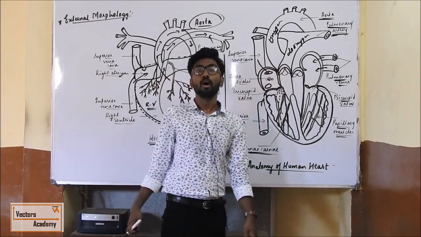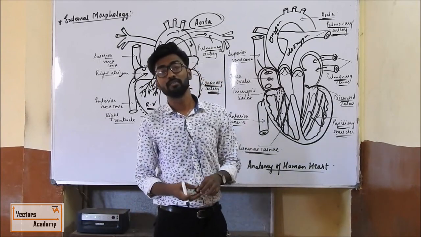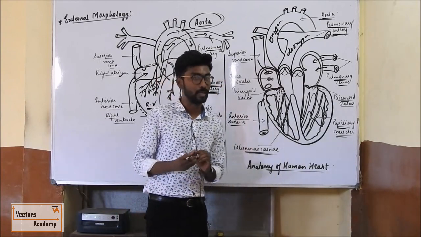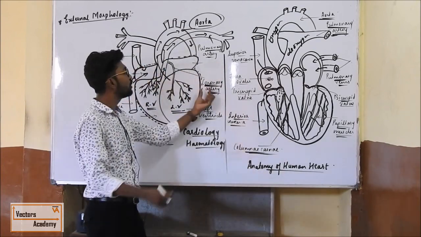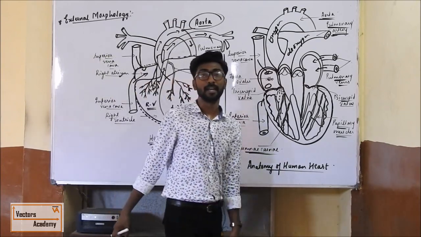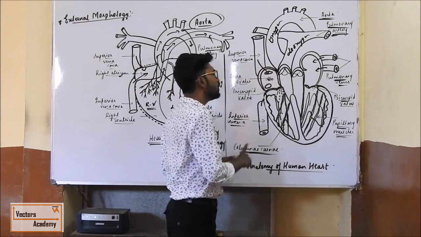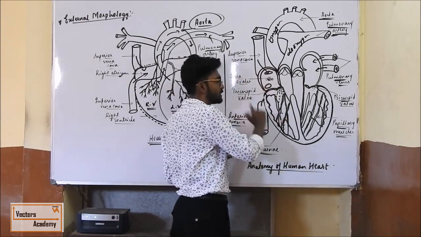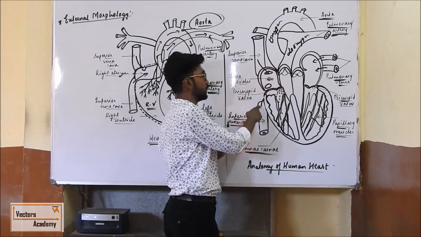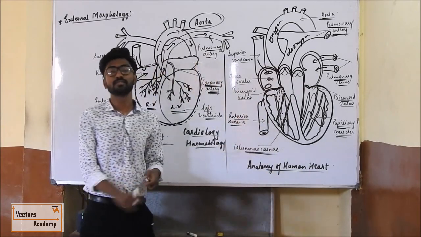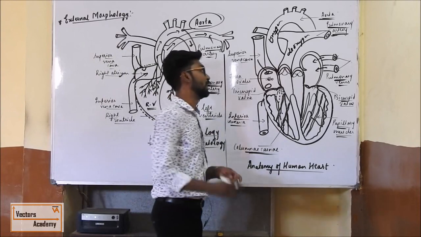Now, this is your inferior vena cava. The opening of the inferior vena cava is generally guarded by the Eustachian valve, right? And the opening of the coronary sinus is generally guarded by the Thebesian valve, right? These are the valves which prevent the backflow of the blood. So here it is guarded by the Eustachian valve and the coronary sinus is guarded by the Thebesian valve.